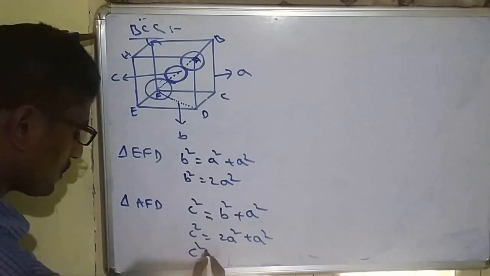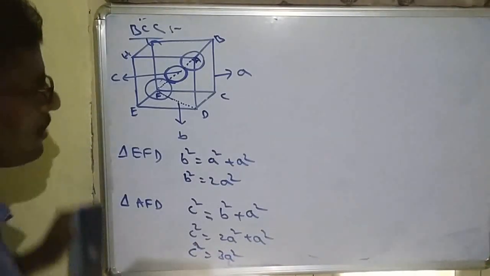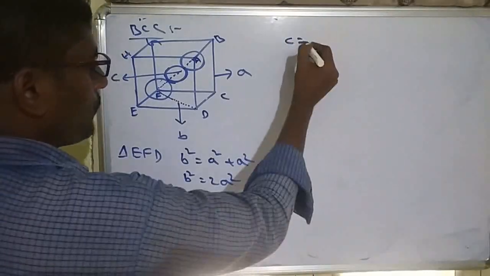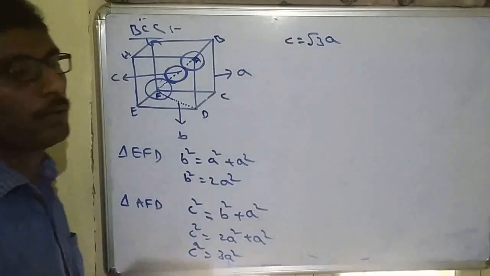So finally C square is equal to 3A square. C is equal to root 3A. So square can cancel, we get root 3A.